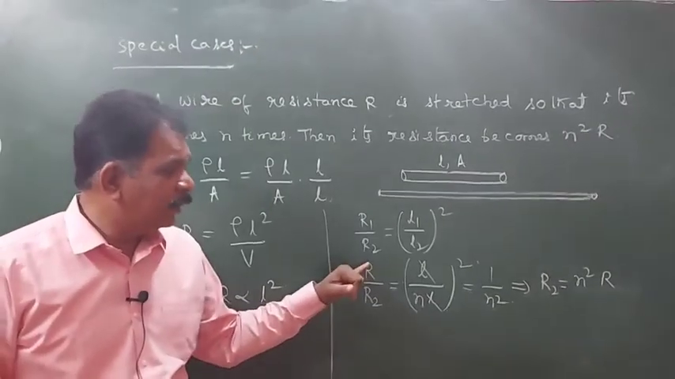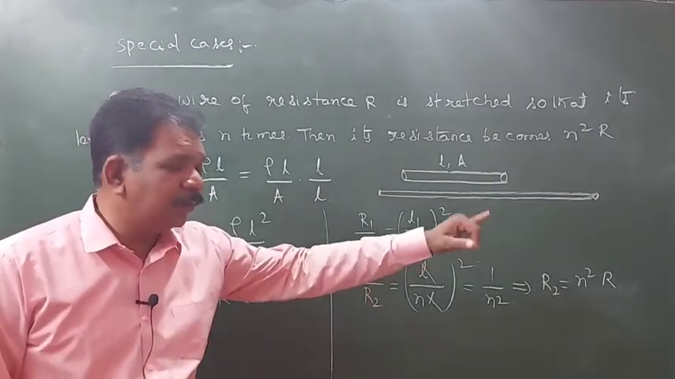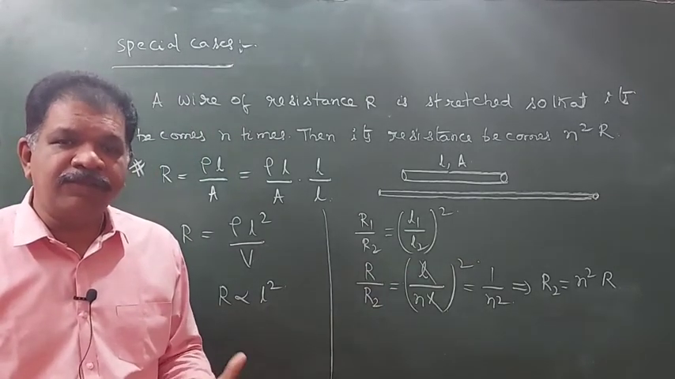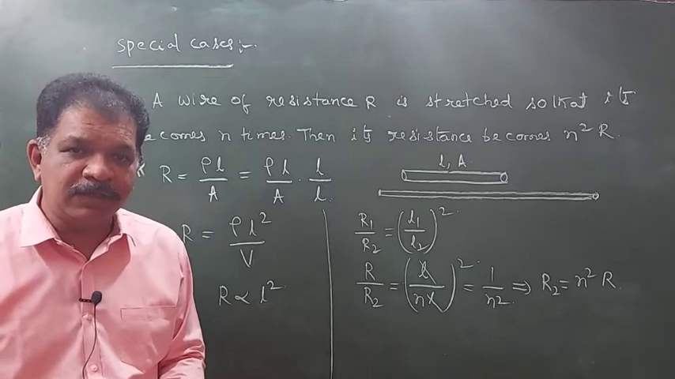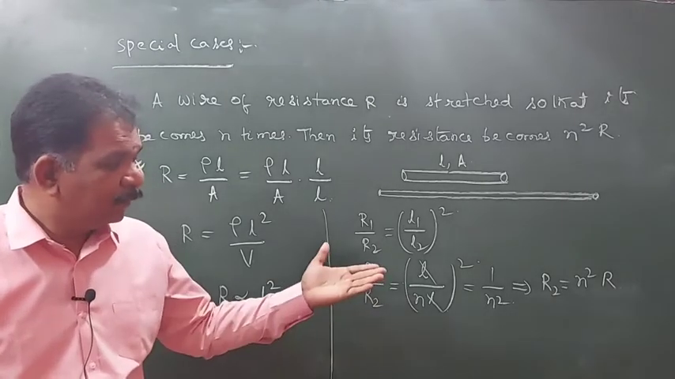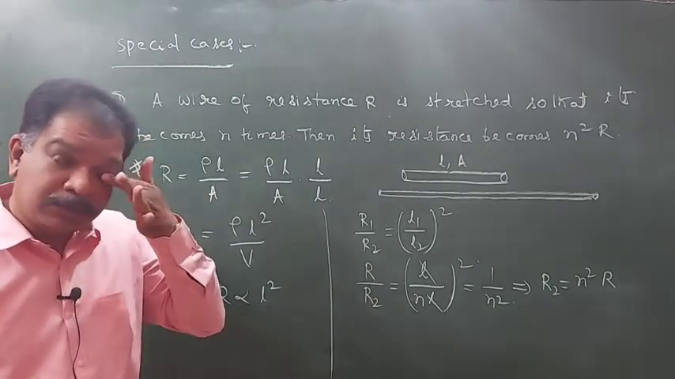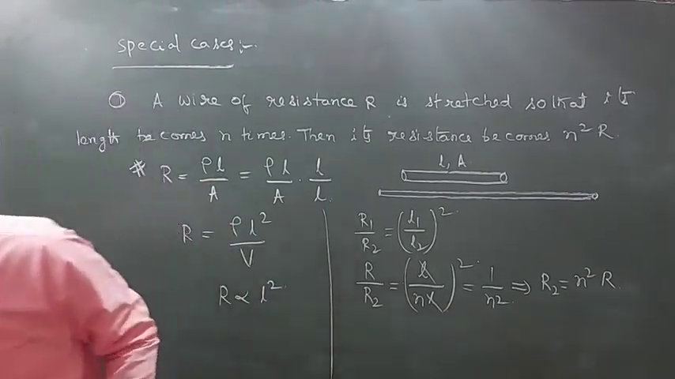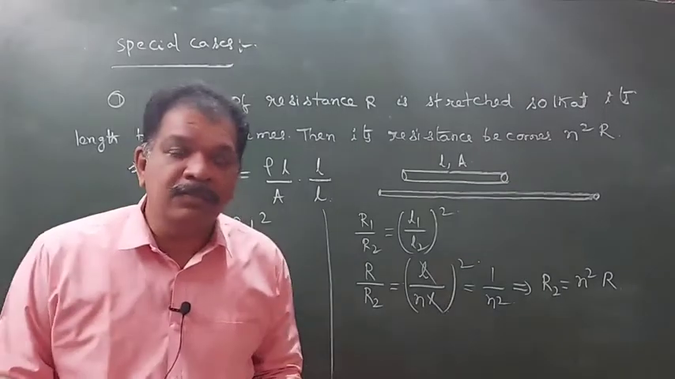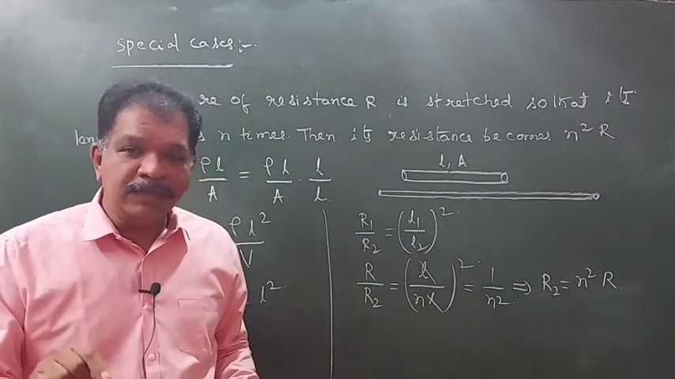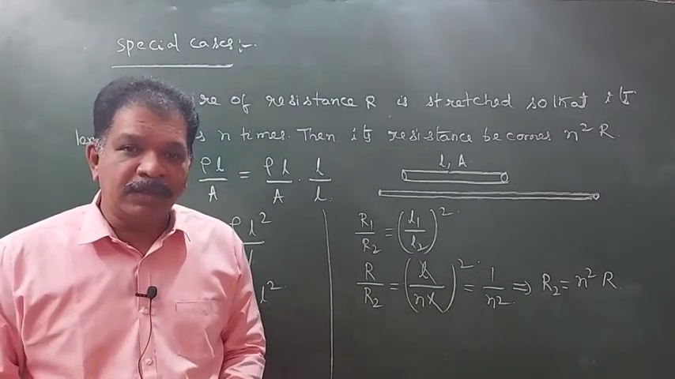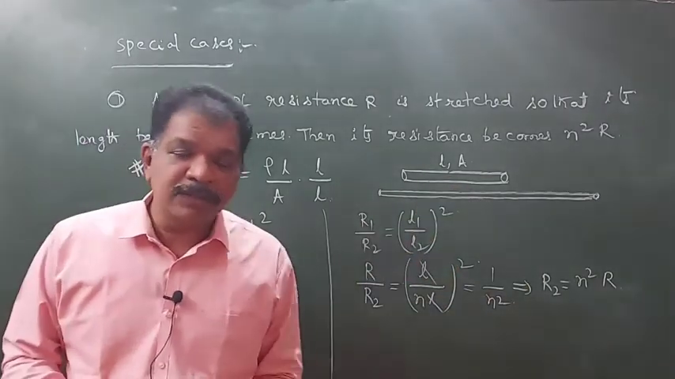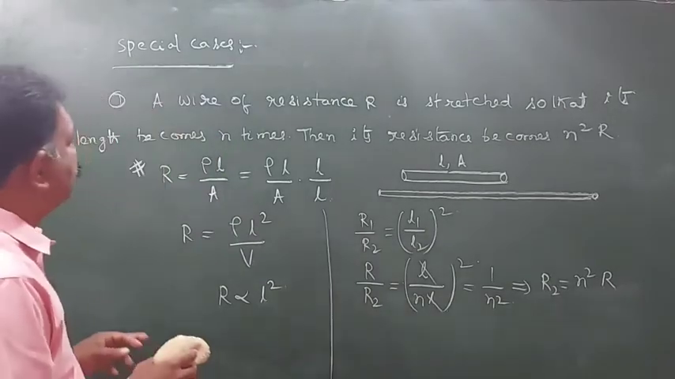So on stretching the wire, its resistance will increase. On stretching, if the length of the wire is increased by n times, then its resistance becomes n square into R. For example, on stretching, if its radius decreases by 1 by n times, then what will be the new resistance? Like that also questions will be there.